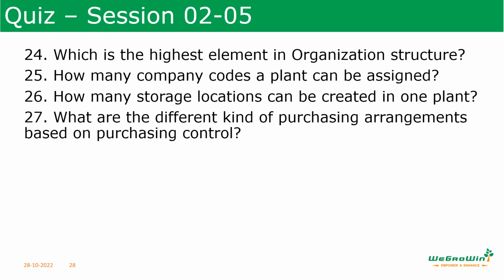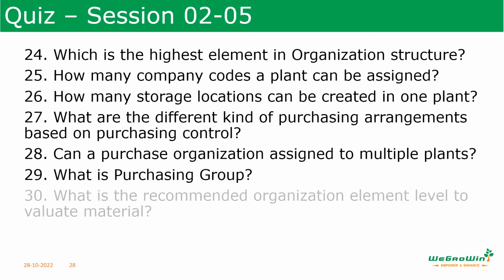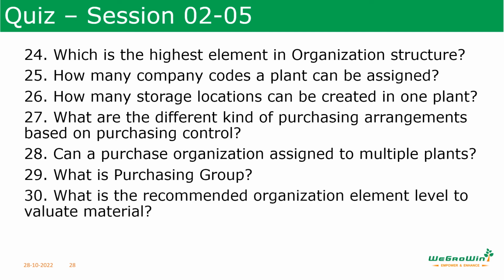We discussed three kinds; what are they? Can a purchasing organization be assigned to multiple plants? What is a purchasing group? What is the recommended organization element level to valuate the material? So this is the quiz for session 2.5. We will see the answers in the next session.